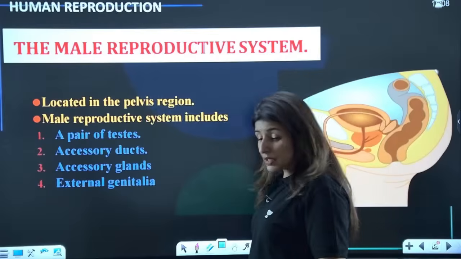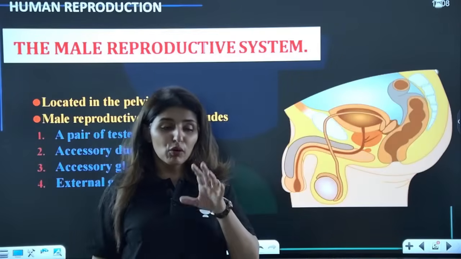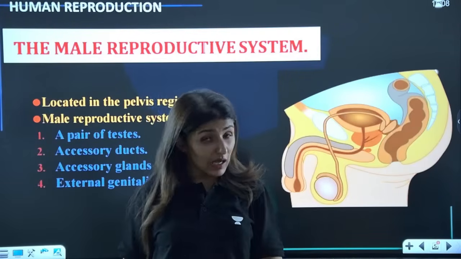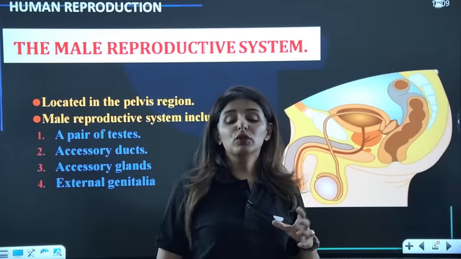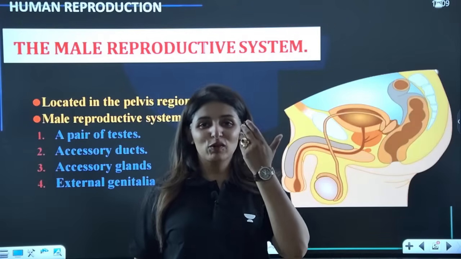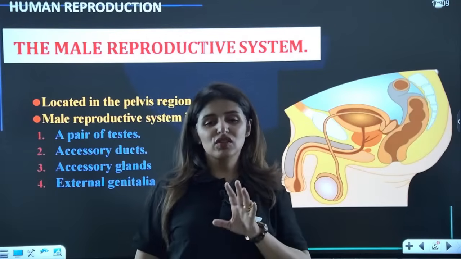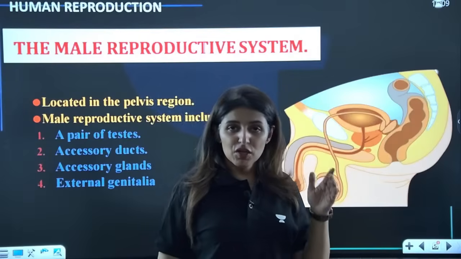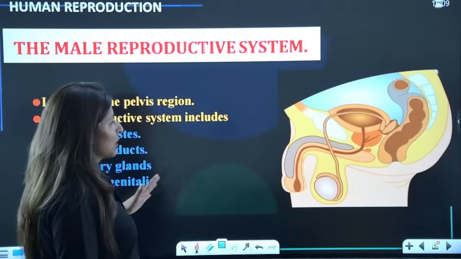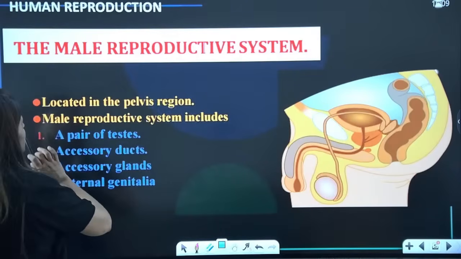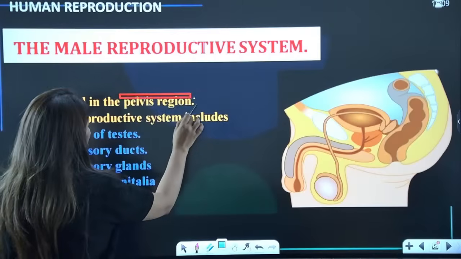So guys, since we are unisexual, both male and female structures will be present in different bodies. Sexes are separate. So before going on to the events, we have to understand the architecture, the structures which are involved in human reproduction. So we'll take the male reproductive system and female reproductive system separately. Now first of all, guys, the male reproductive system is located in the pelvis region.